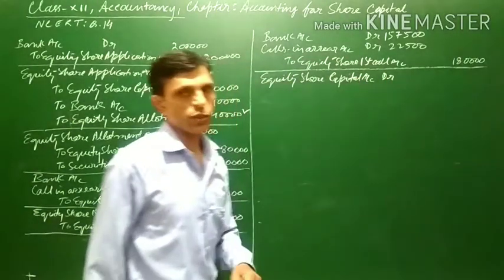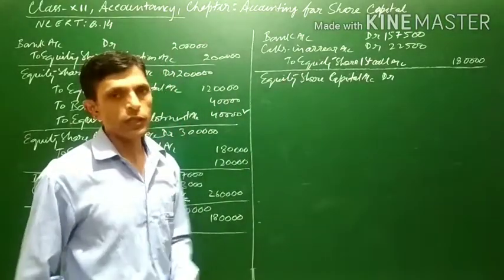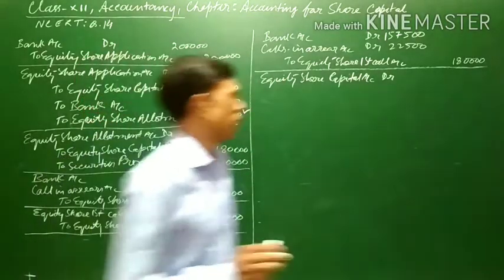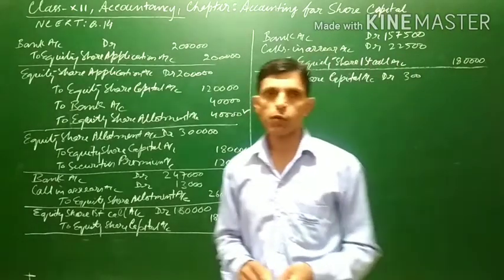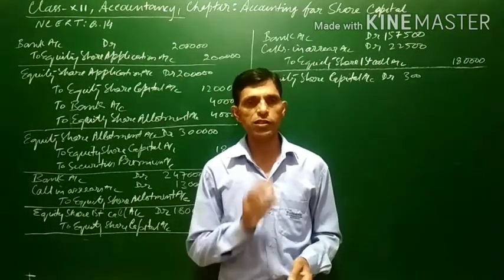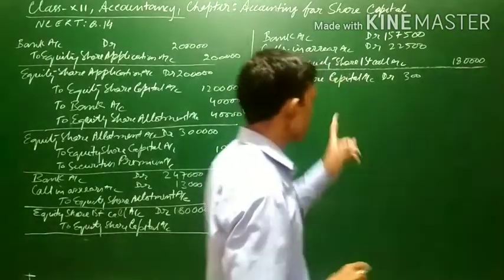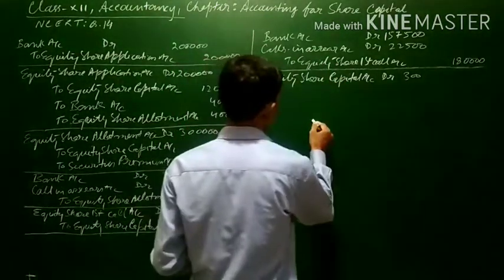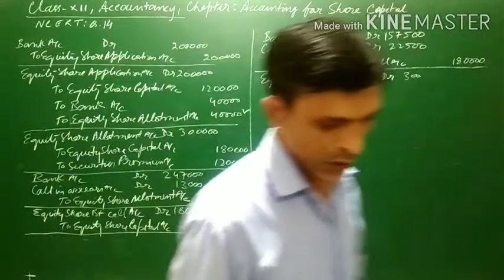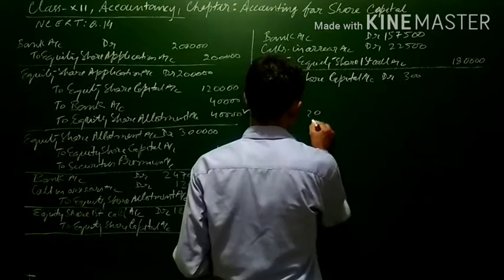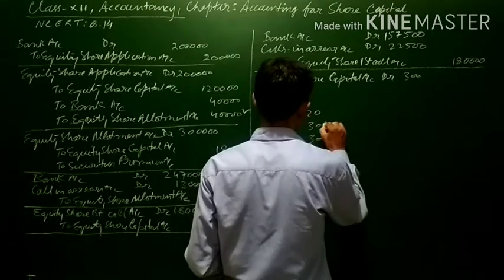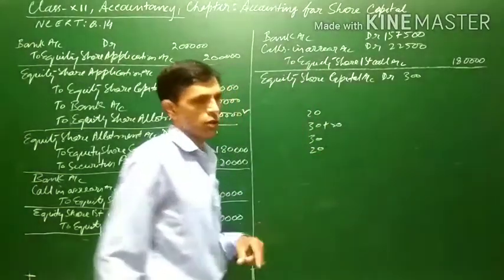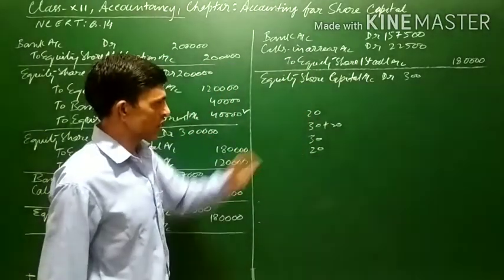Equity share capital account will be debited with the number of shares into called up amount. The number of shares to be forfeited here is 300. Now the number of shares into called up amount. The various amounts called are 20, 50, 30 and 20, but this is including premium, for the application, allotment, first call and second call.